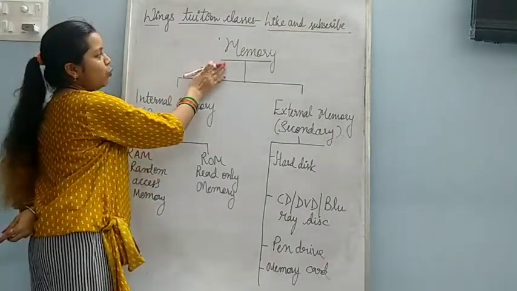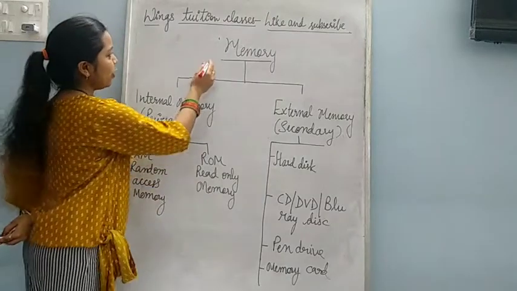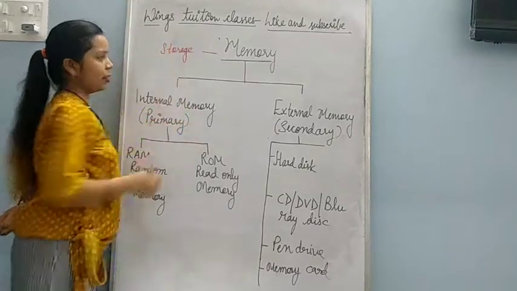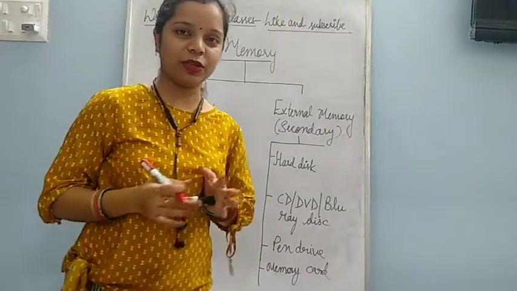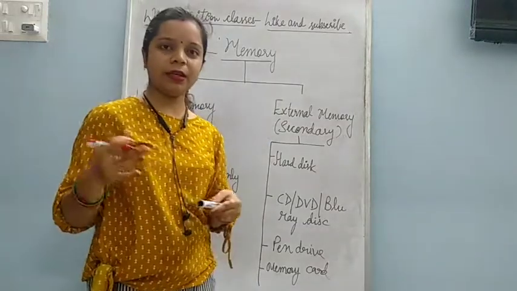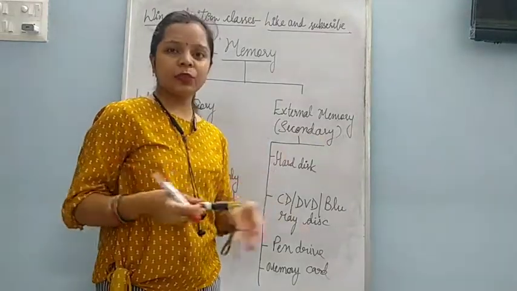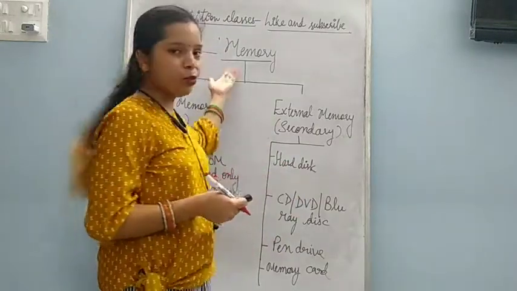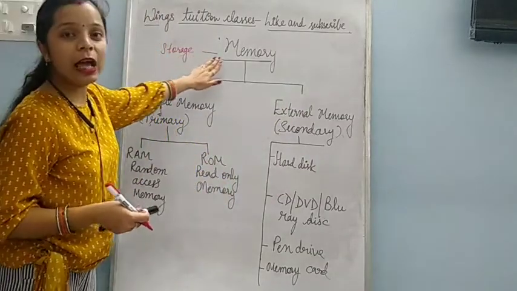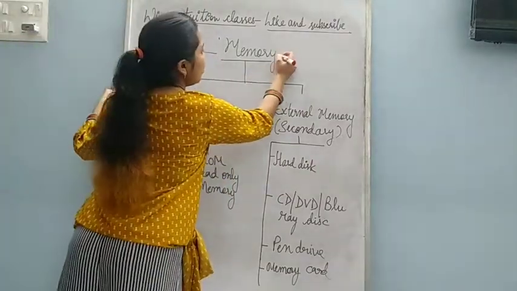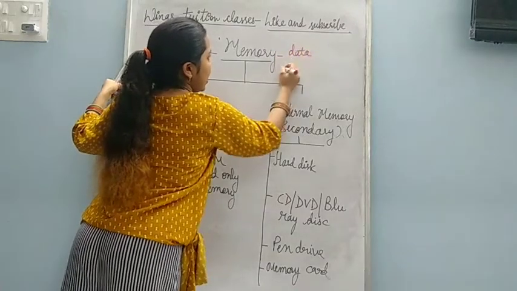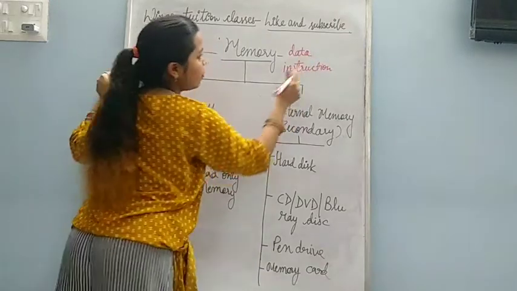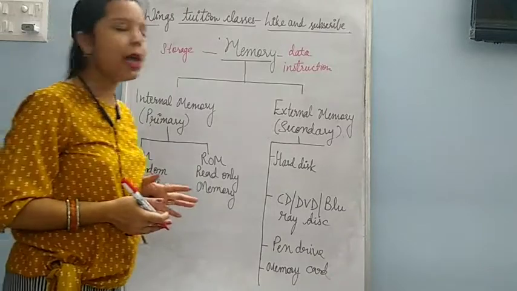Now first I will tell you what is a memory. Memory is the storage part of the computer. Like in our homes we have cupboards, almirahs and many things where we store things, so like that, the computer stores in the memory. And what does it store? It stores data and instruction. Any kind of data and instruction is stored in the computer.